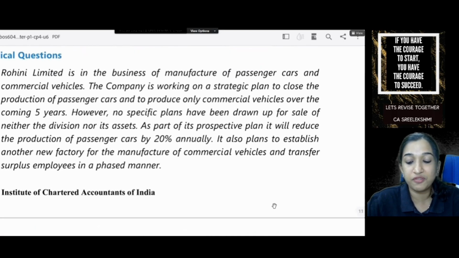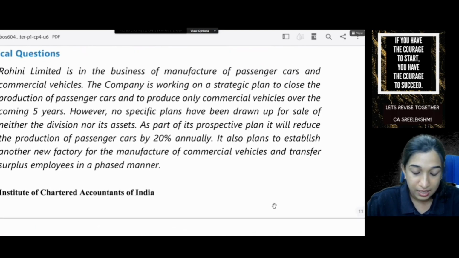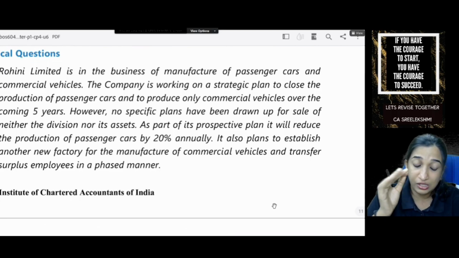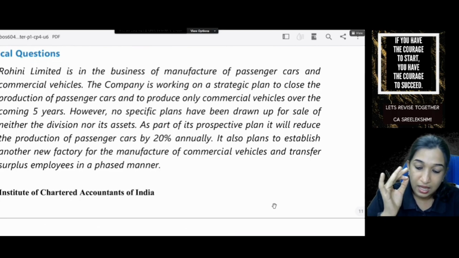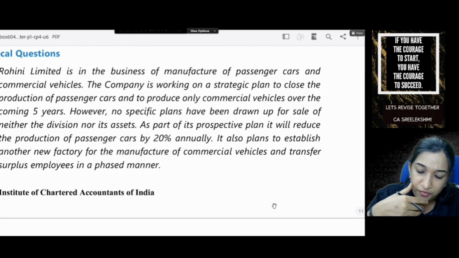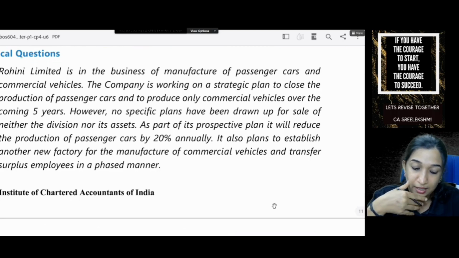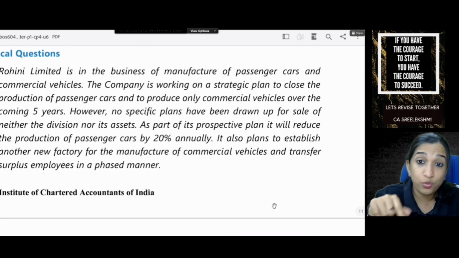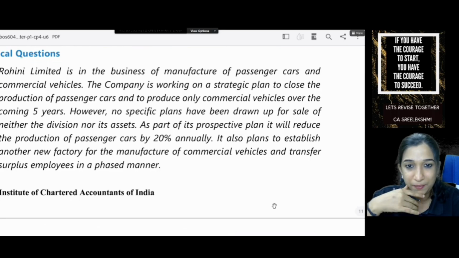Rohini Limited is in the business of manufacture of passenger cars and commercial vehicles. The company is working on a strategic plan to close the production of passenger cars and to produce only commercial vehicles over coming 5 years. So the company has a strategy to close passenger cars and produce only commercial vehicles for the next 5 years. However, no specific plan has been drawn up for sale, neither the division nor its assets. The company is working on a plan. No plan has been made.